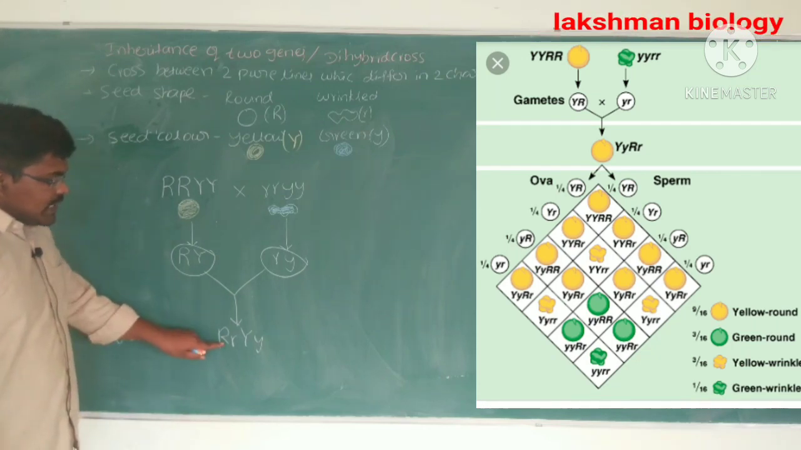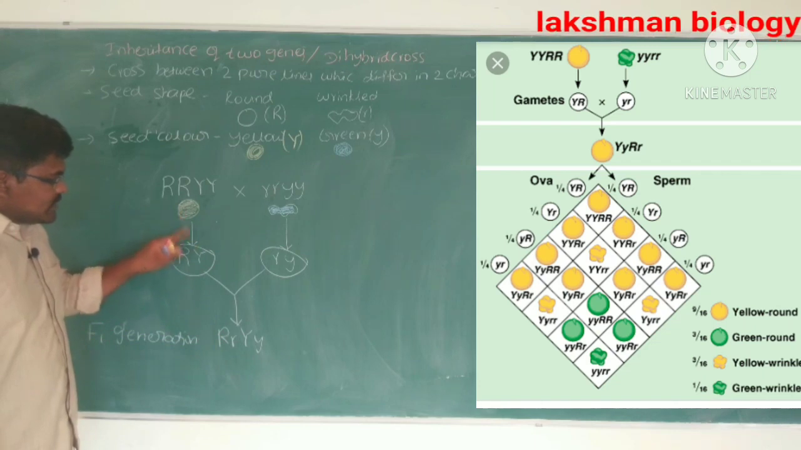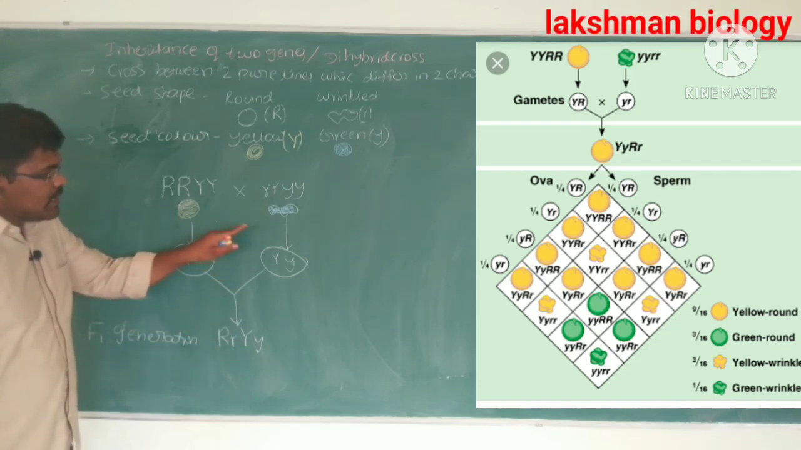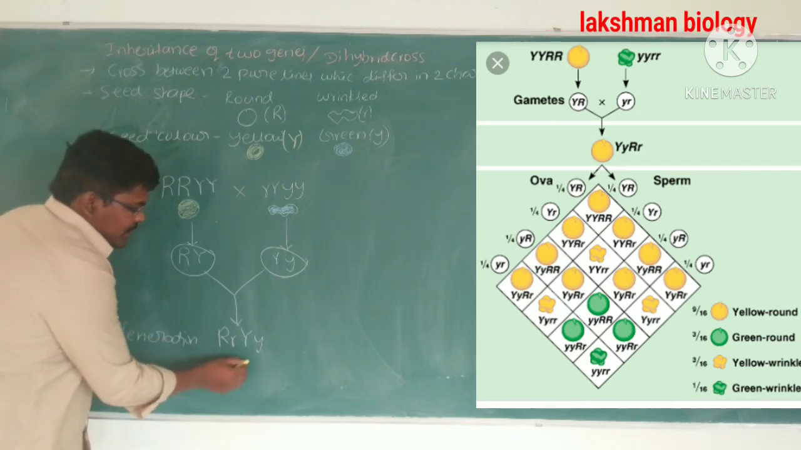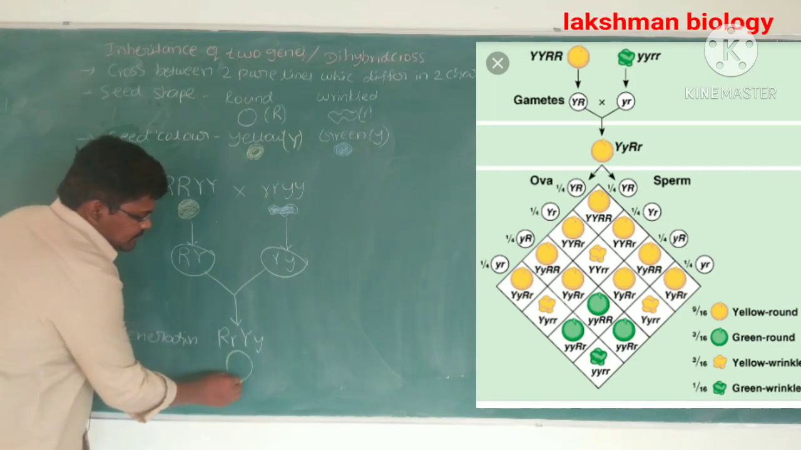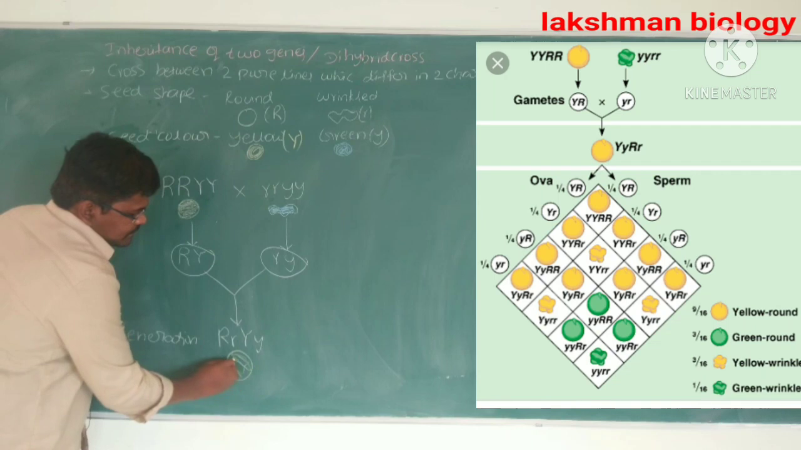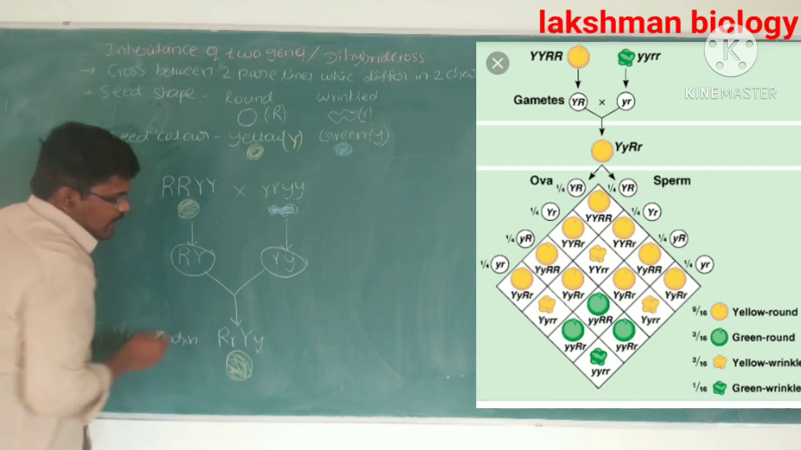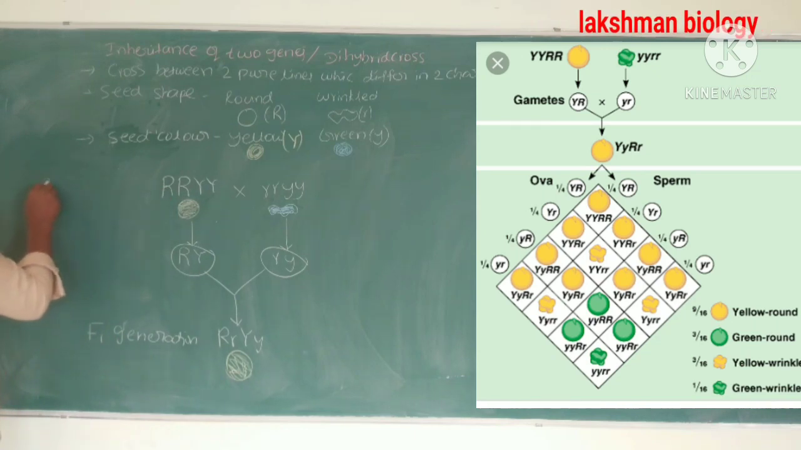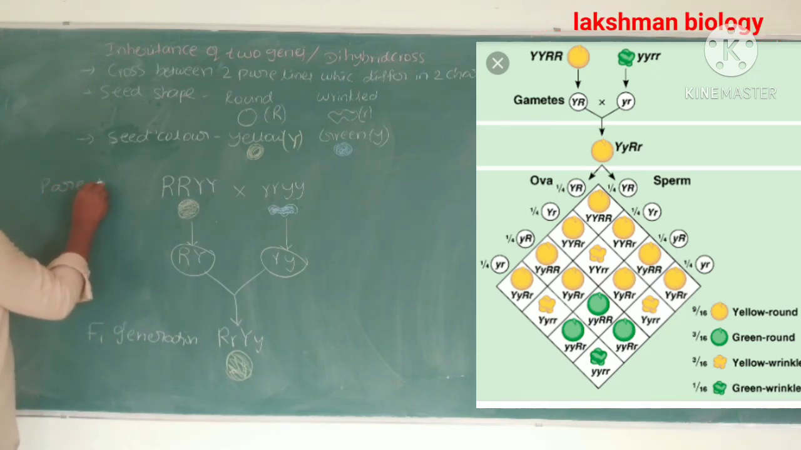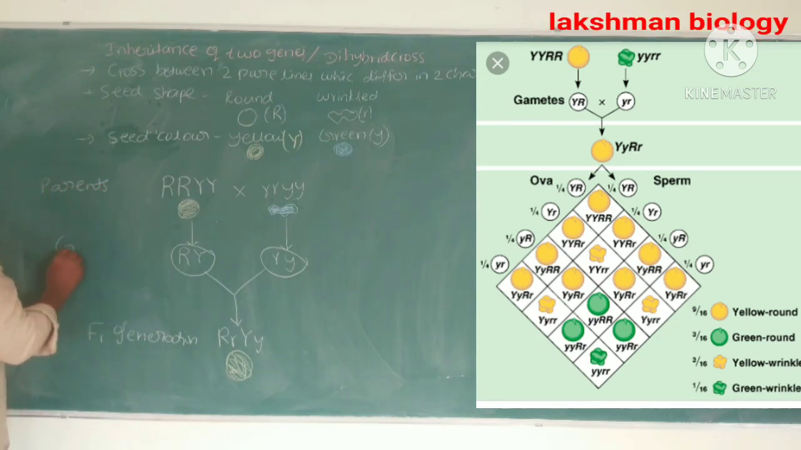It contains one dominant allele for seed shape and one dominant allele for seed color. Hence, all F1 generation plants are round yellow. That is about the F1 generation. These are the parents, the parental generation. Next, here we can see the gametes.